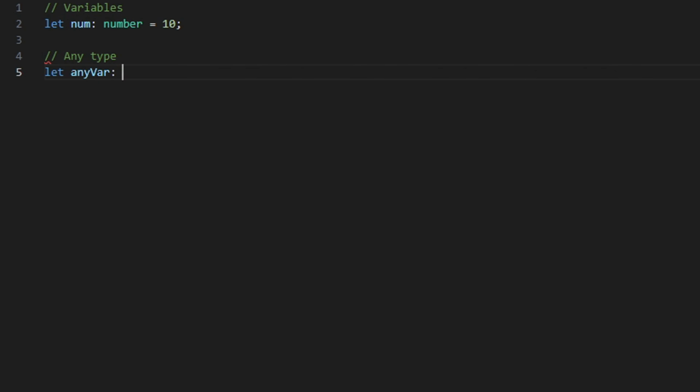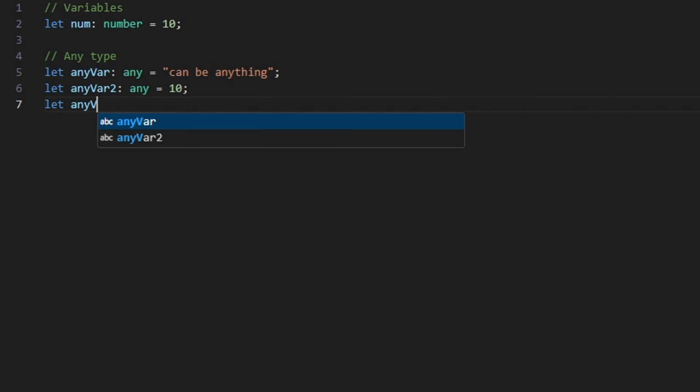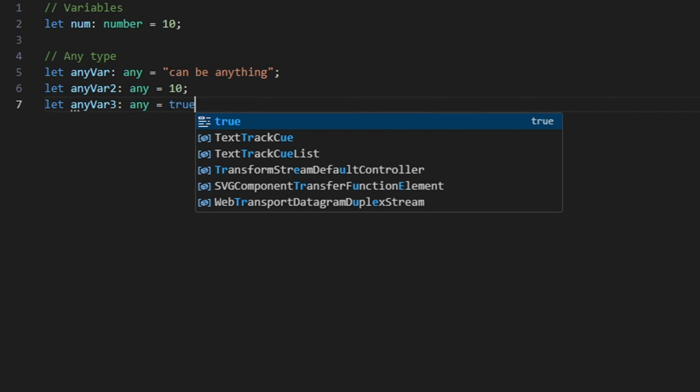One interesting variable type is any. This allows a variable to hold a value of any kind, bypassing the strict type checking. However, using any can lead to unexpected runtime errors.